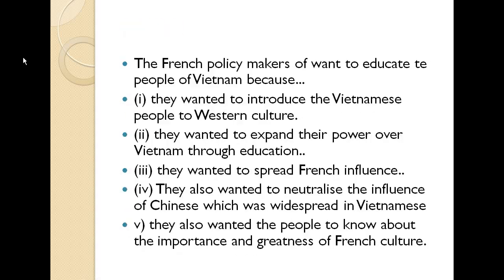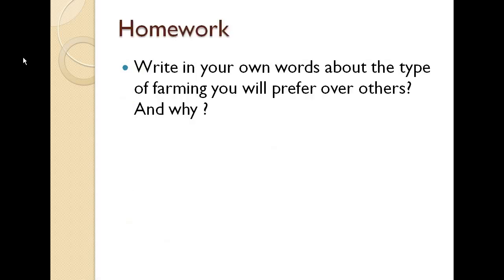This is answer number 4. The French policy makers wanted to educate the people of Vietnam because, first, they wanted to introduce the Vietnamese people to Western culture. Second, they wanted to expand their power over Vietnam through education. Third, they wanted to spread French influence. Fourth, they also wanted to neutralize the influence of the Chinese, which was widespread in Vietnam. Fifth, they also wanted the people to know about the importance and greatness of French culture. So this is the whole homework solution.